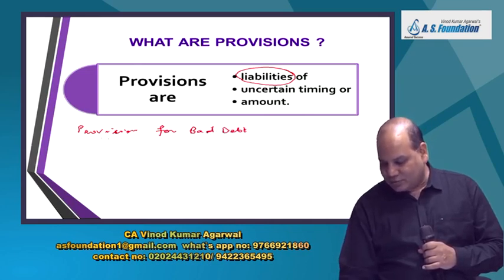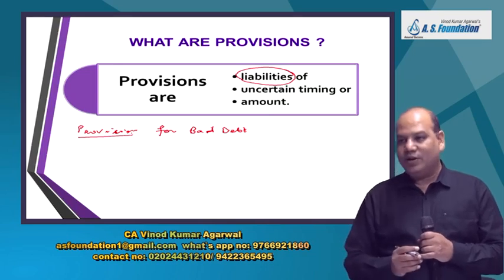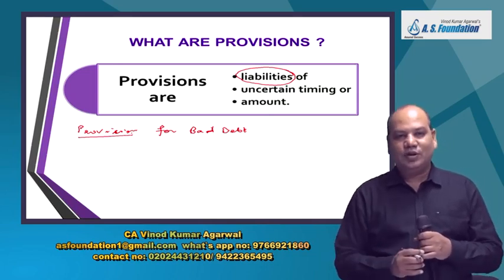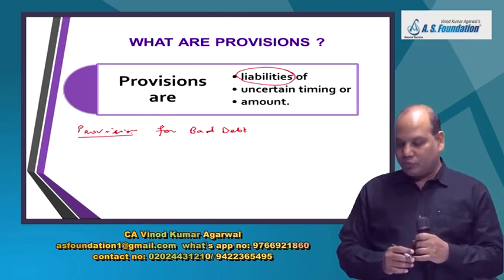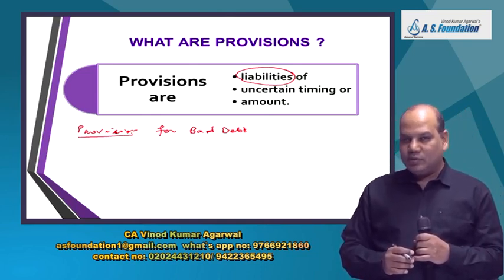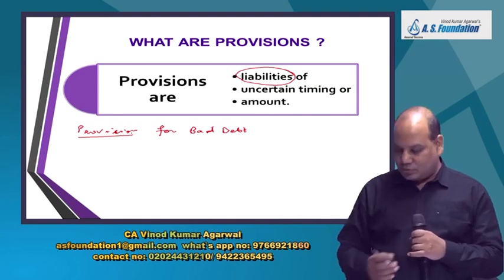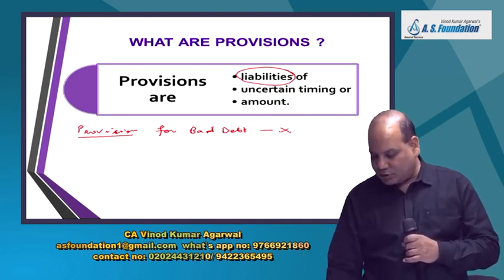Is it correct to write provision for bad debt after knowing this standard? No. Why? Is it a liability? Is it an obligation to pay? No. So this is a wrong expression.